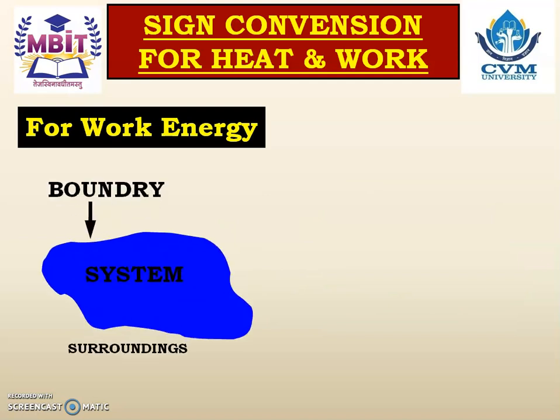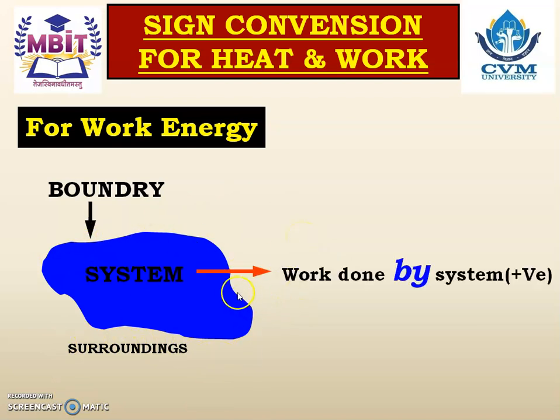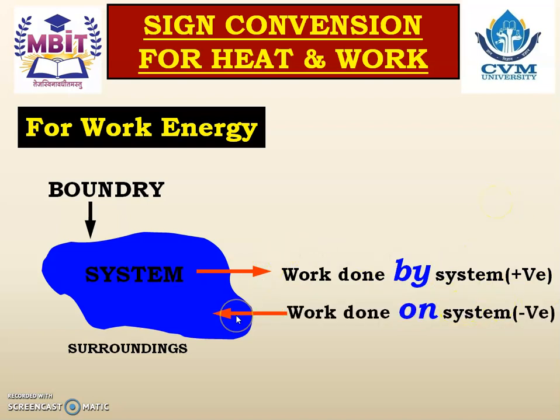Similarly for work energy, this one is the system, outside is the surrounding, and this one is the system boundary. Now let us see. Whenever work is done by the system, work comes out from the system, then it is known as positive work. And when work is supplied to the system, work is done on the system, that work is known as negative work.